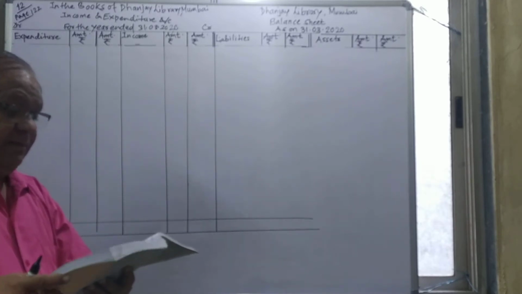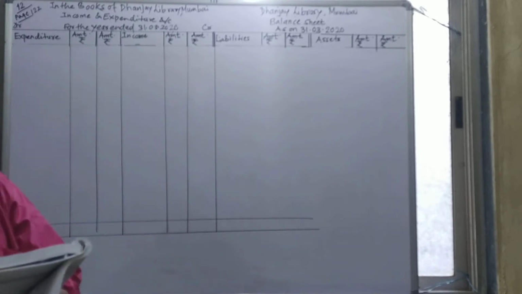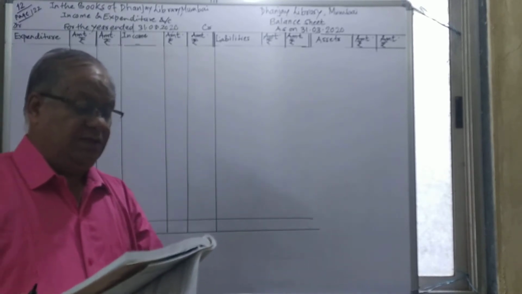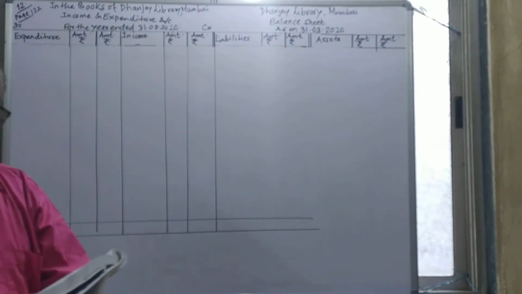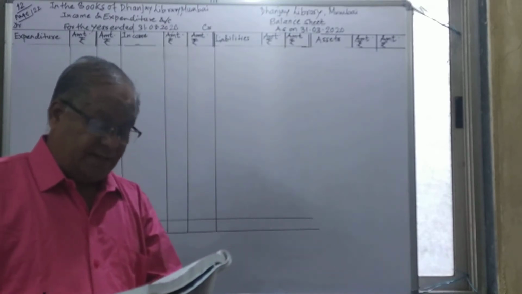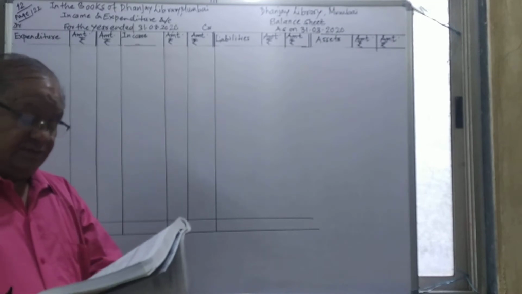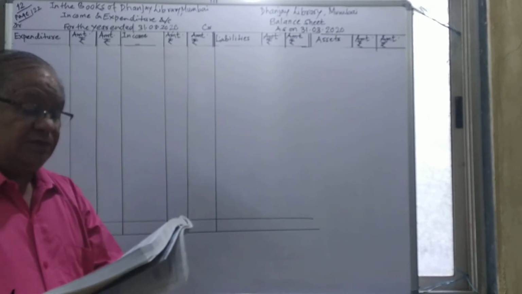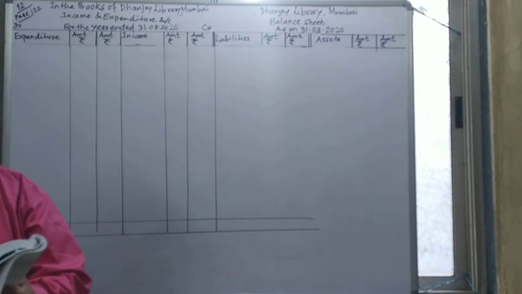In that problem, following is the receipts and payment account of Dhananjay Library, Mumbai for the year ended. The receipts and payment account is given to us, and after that the adjustments are given. With the help of that, we have to prepare the income and expenditure account and the balance sheet as on 31st March 2020.